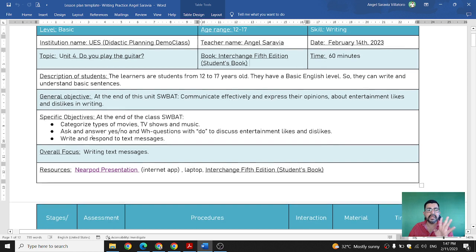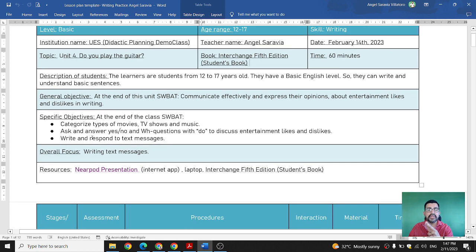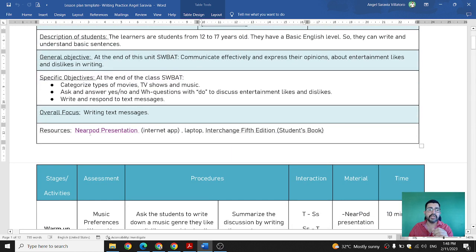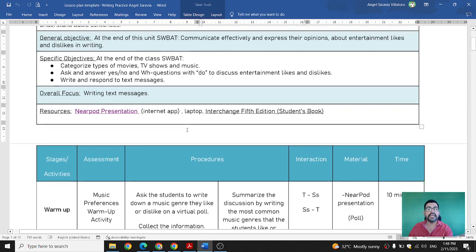Then I have created 3 specific objectives. At the end of this class, students will be able to, first, categorize types of movies, TV shows and music. Number 2, ask and answer yes or no questions and WH questions with do to discuss entertainment likes and dislikes. And the third specific objective is to write and respond to text messages. As I mentioned before, the overall focus is going to be writing text messages, and the resources that I'm going to be using are the Nearpod presentation, the laptop and the book.